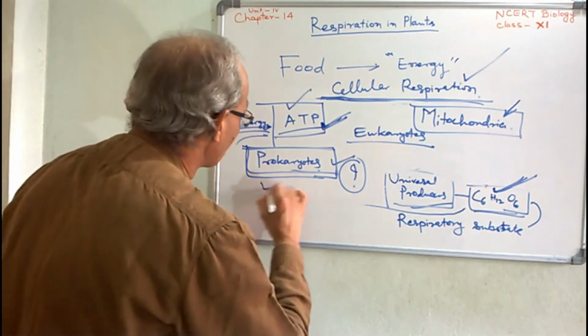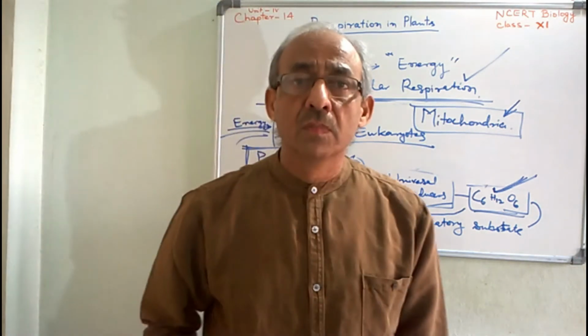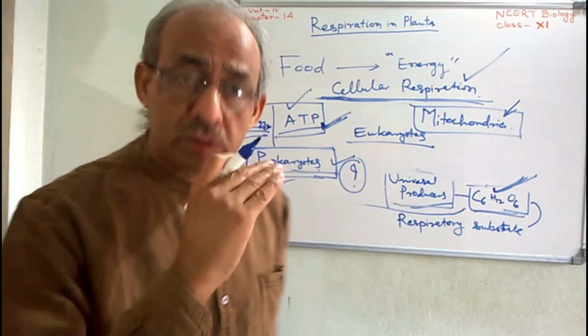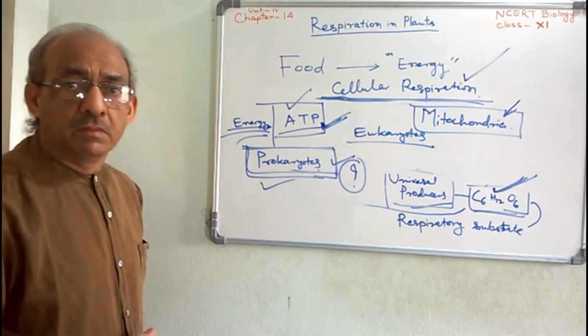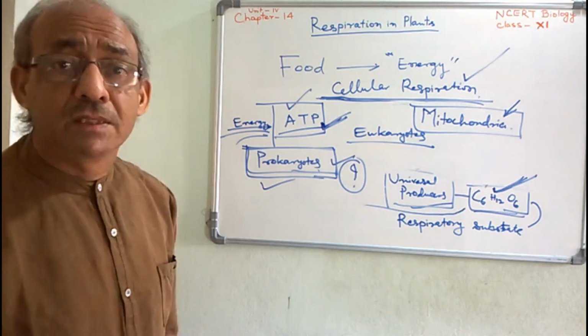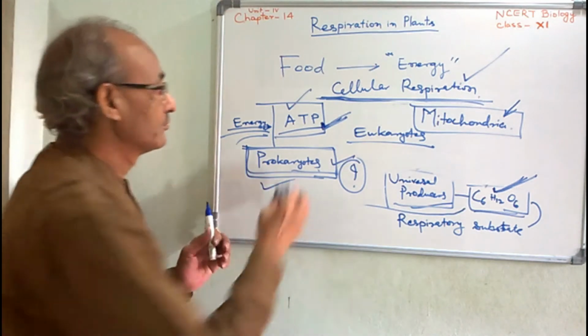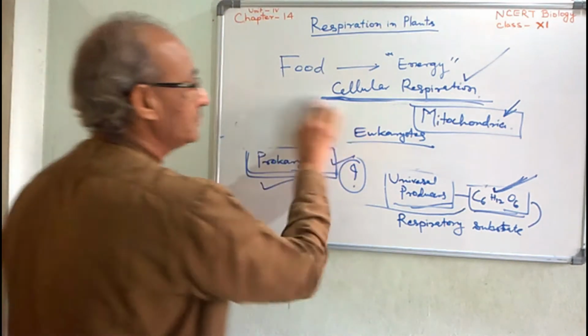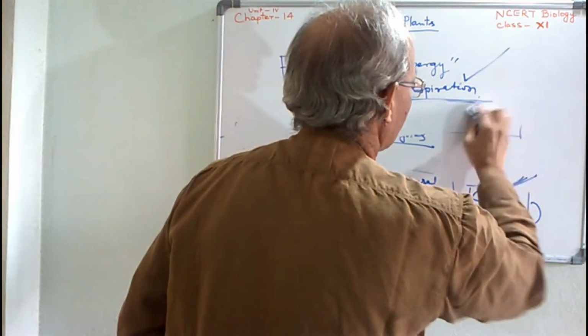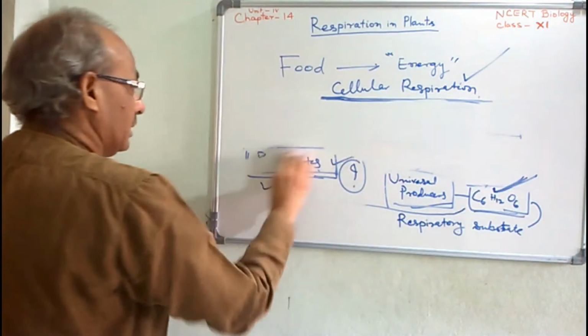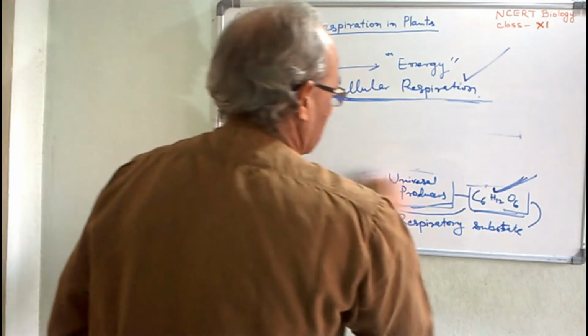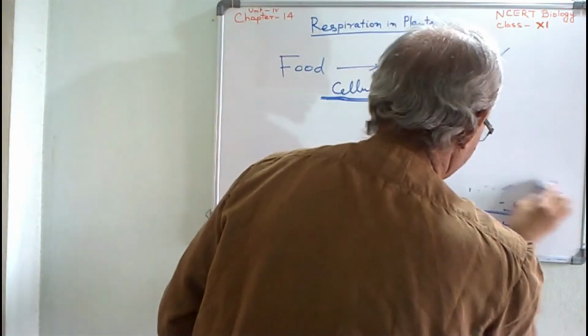You note down, half of the cellular respiration. Just a part, we will discuss. Actually, the cellular respiration consists of two parts.